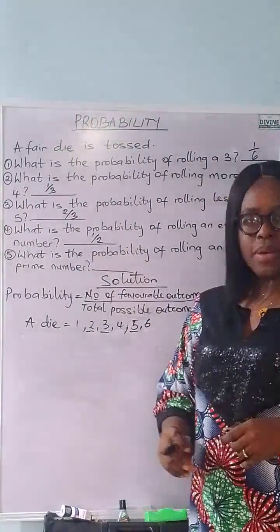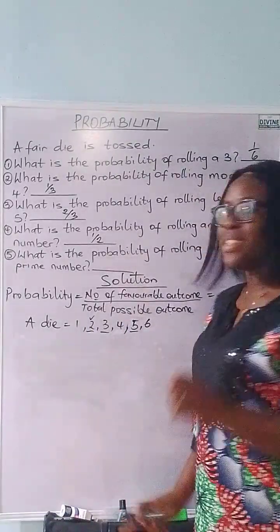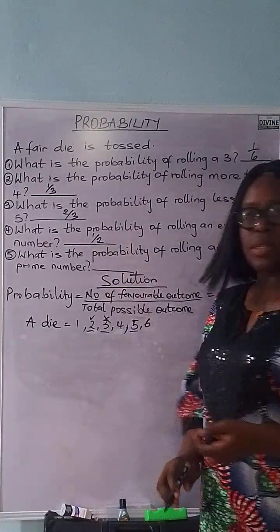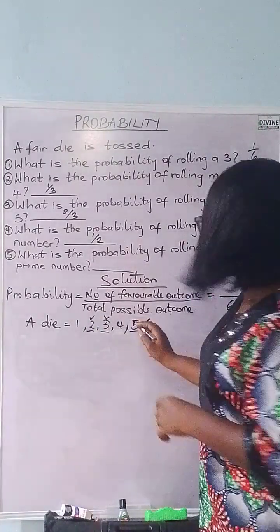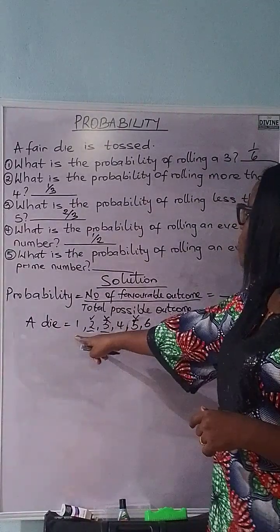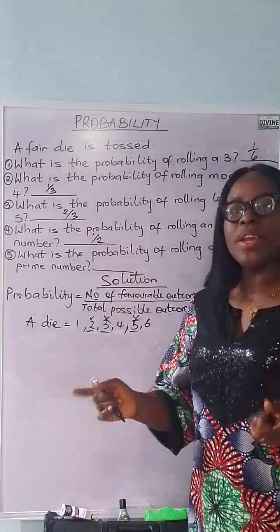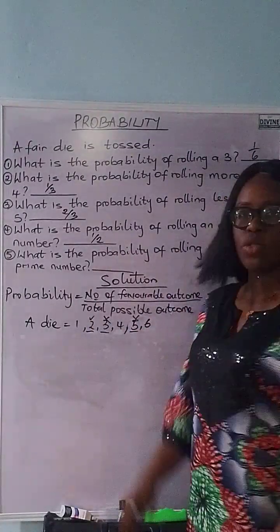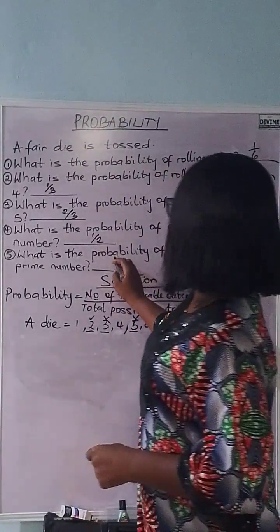2 is an even number, so we mark it. 3 is a prime number, but it's not an even number, so we don't choose it. 5 is a prime number, but not an even number, so we don't choose it. So how many favorable outcomes do we have here? Or how many numbers answer our question? It's only this number 2, which is 1. So the answer is 1/6.